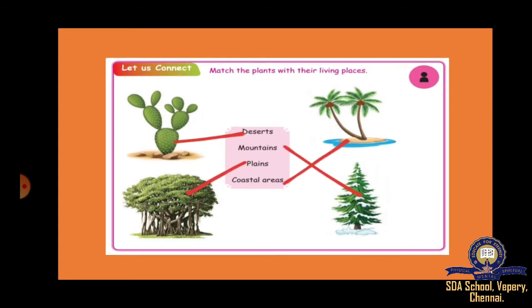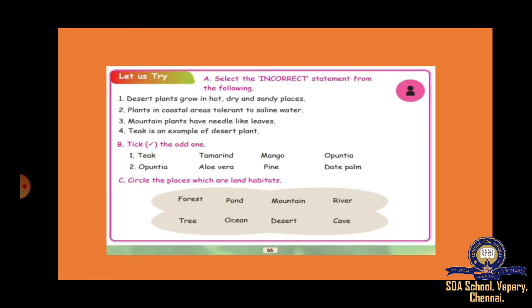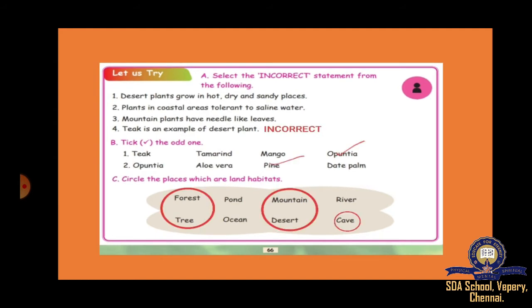Next we have seen this. I asked this as assignment. This is the answer for that. Okay, next one, this one I gave as assignment. Identify the incorrect statement among the following. Desert plants grow in hot, dry and sandy places. Is it incorrect? No, it is correct. Plants in coastal areas tolerate saline water. Yes, they can tolerate salt water.